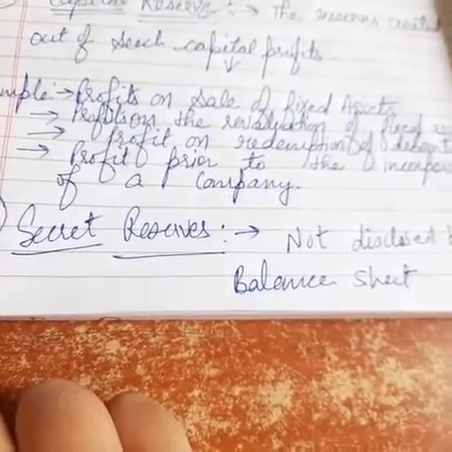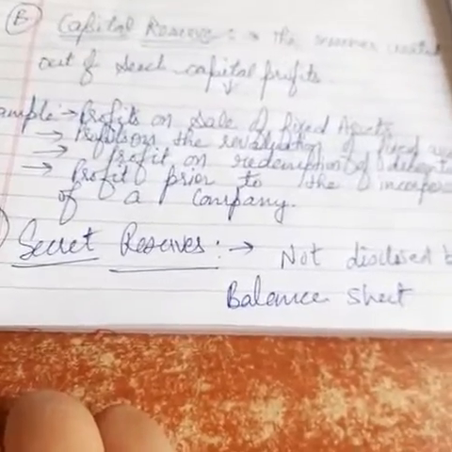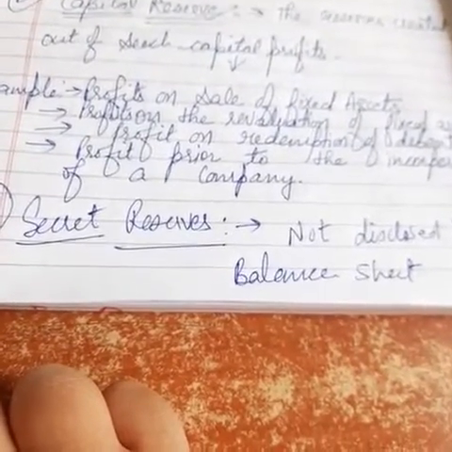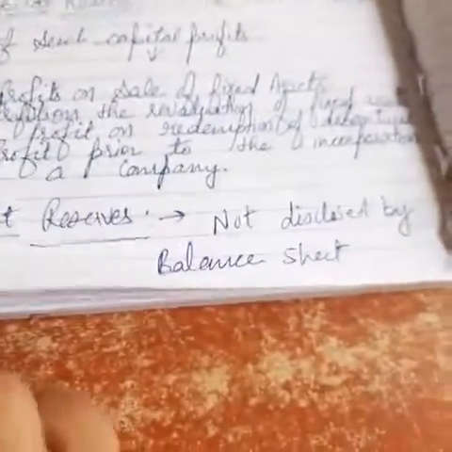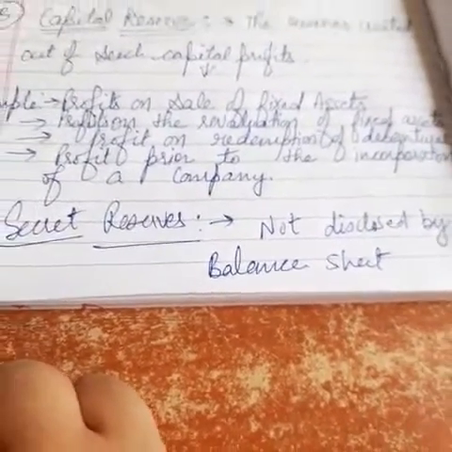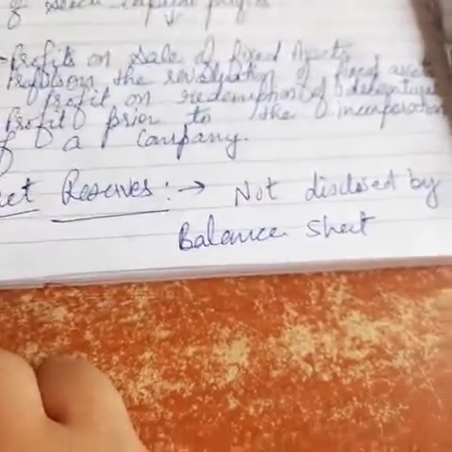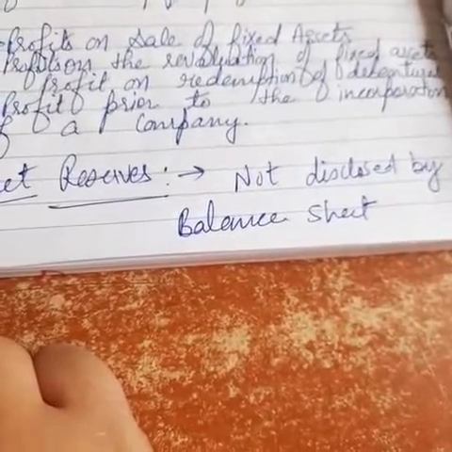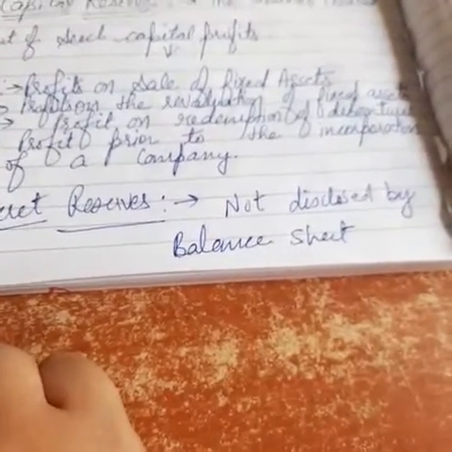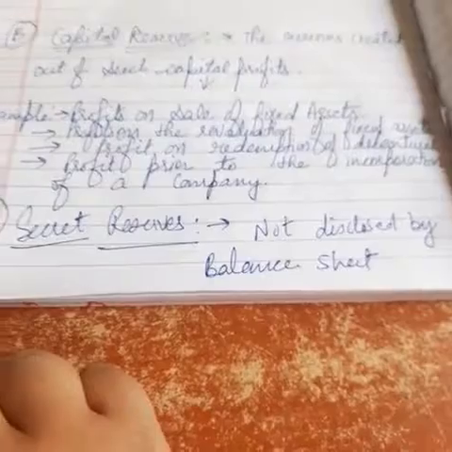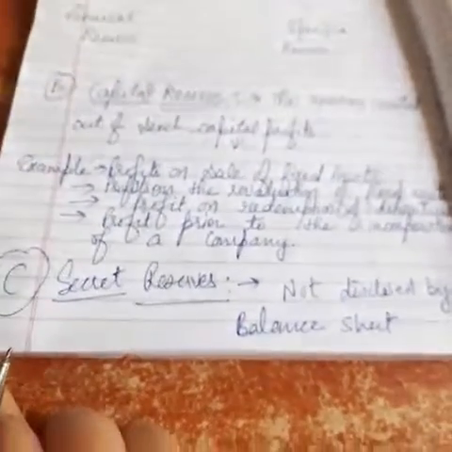Writing off excess depreciation. If excess depreciation has been charged, then the money will be utilized for that purpose. Also for charging capital expenditure to the P&L account: if there is any capital expenditure, any addition to any asset, that will be done through these reserves, right? So these are some conditions where we will use our secret reserves. So this was the last one.